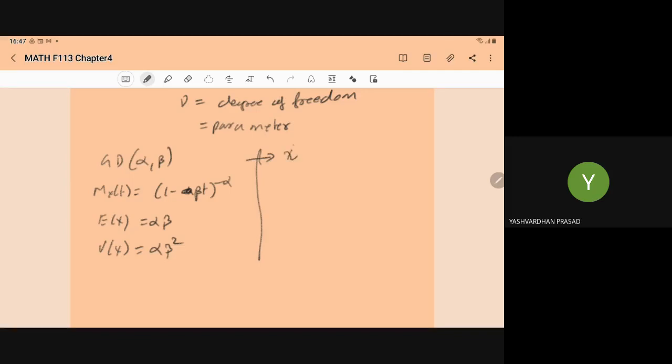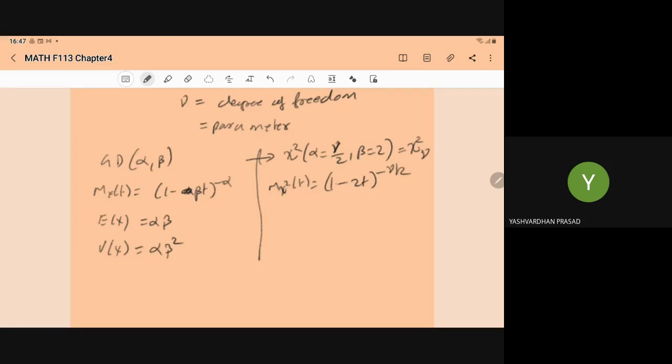For the chi-square distribution, we have alpha equal to nu by 2 and beta equal to 2, so chi-square with parameter nu. So M_X(t) for the chi-square will become (1 minus 2t) to the power minus nu by 2.